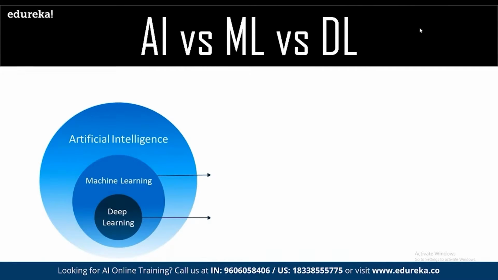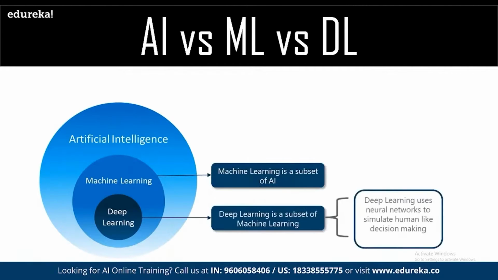Machine learning and deep learning are subsets of artificial intelligence. Machine learning on its own is a subset of AI through which we train the system how something has to be treated.